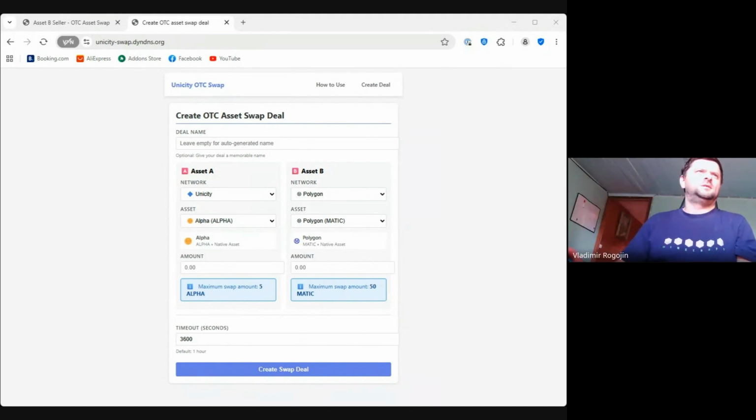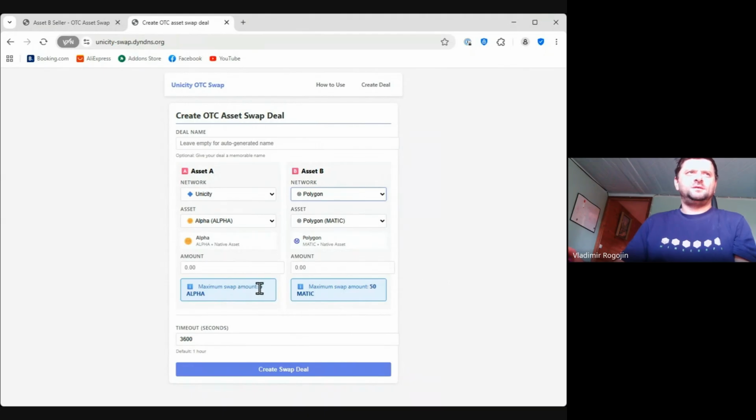Okay, good. So that's how it looks. Currently in production mode, we support only two networks, Unicity and Polygon, and USDT or native Polygon for swapping. But this will be changed in the coming hours. I will be introducing more networks, and meanwhile, let people test and play around.